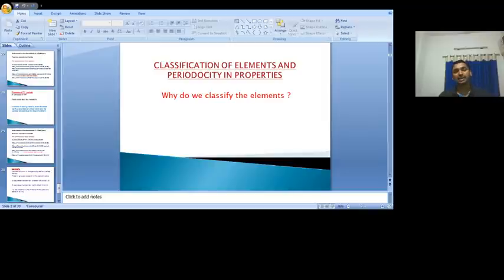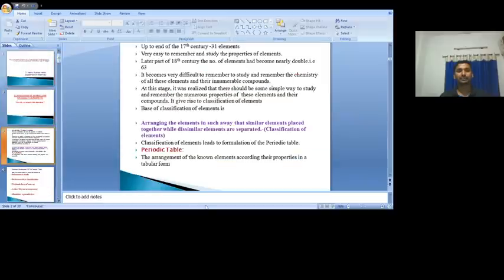Understand the topic of classification of elements clearly. We need to classify the elements. What was the need to classify the elements? Why do we classify the elements? Generally, during the development of science, so many discoveries are made. In chemistry also,